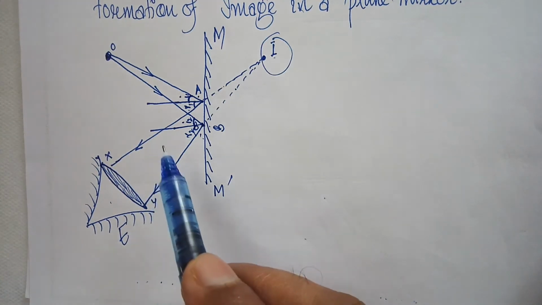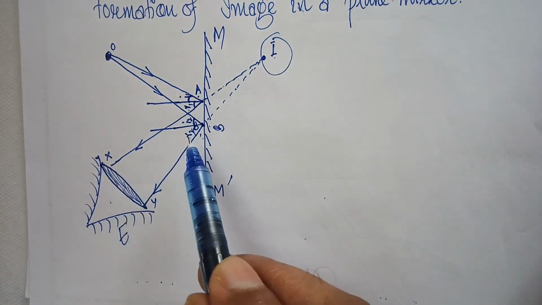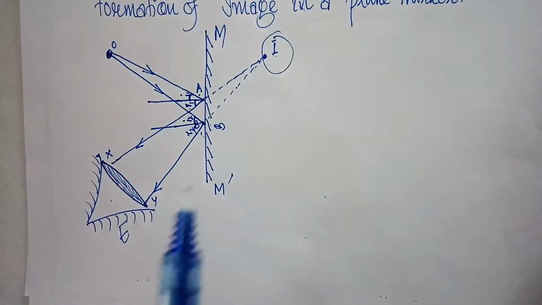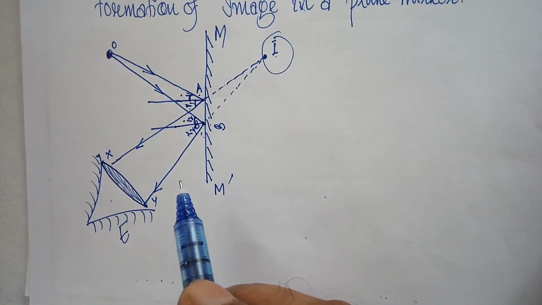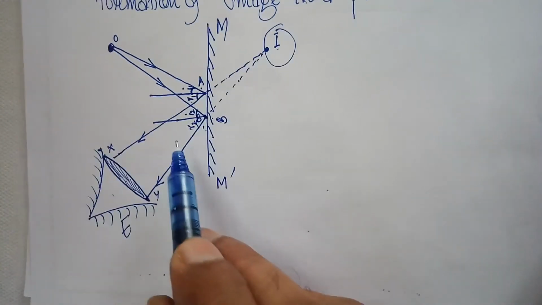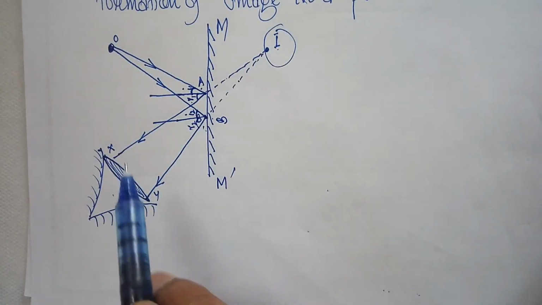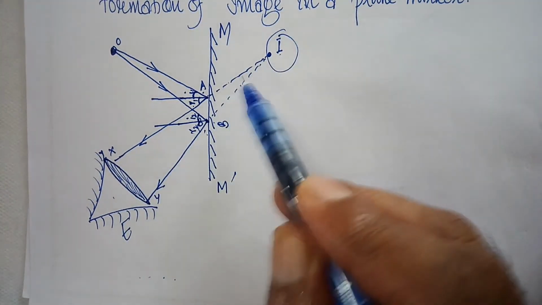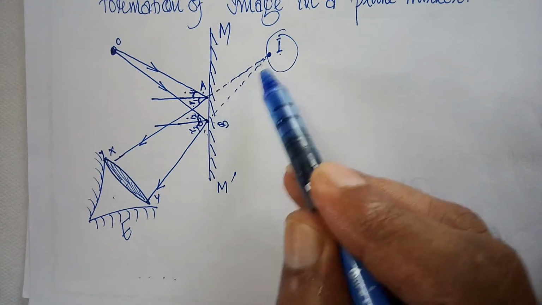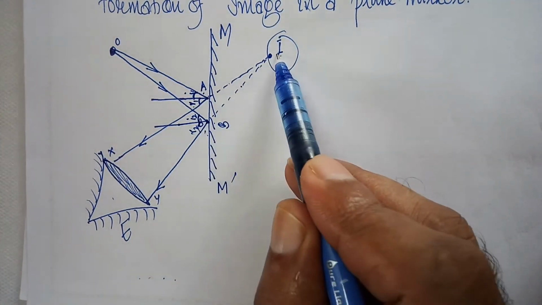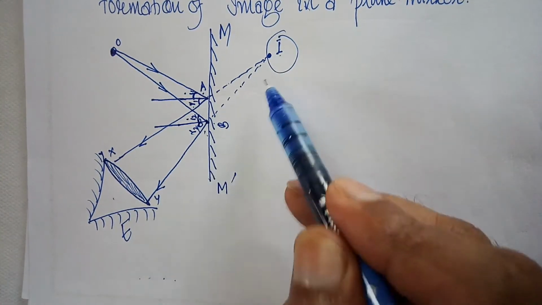The two reflected rays AX and BY are diverging from one another. So they cannot meet on this side or left side. Let us produce the reflected rays AX and BY backwards as shown in this figure with dotted lines. They meet at a point I behind the mirror.